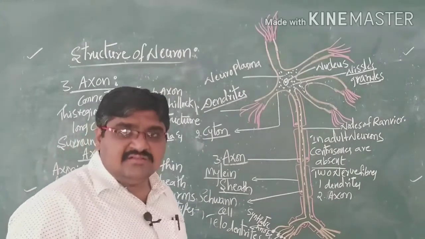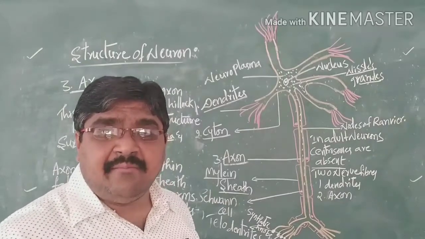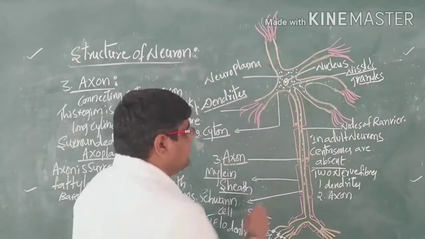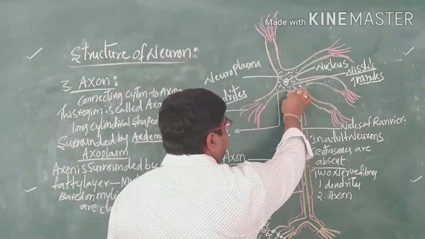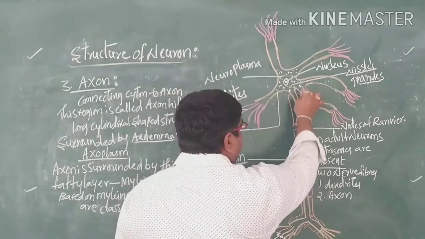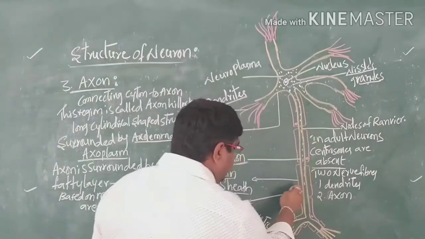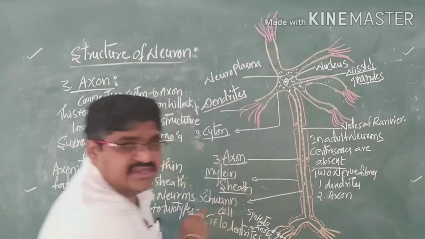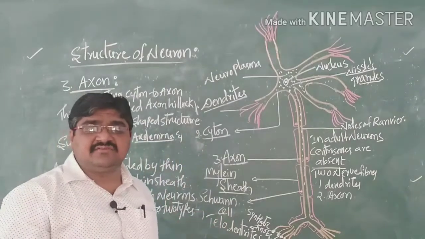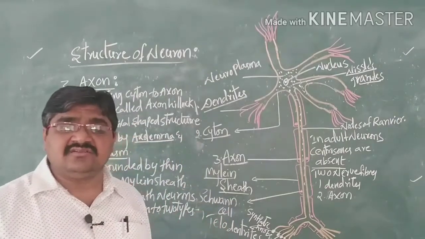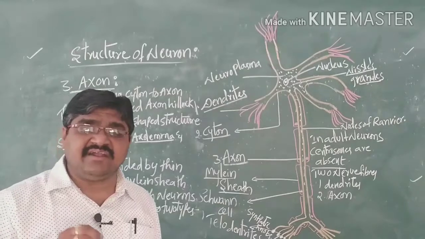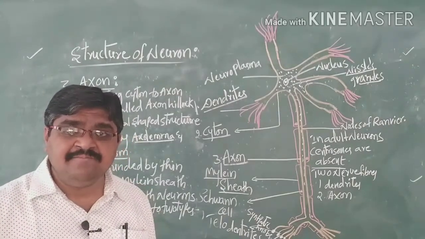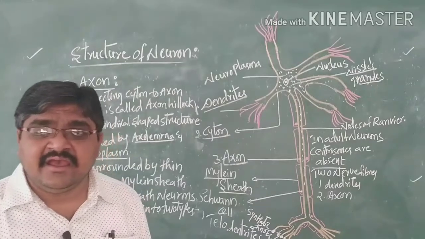So based on the presence of the myelin sheath, which is a thin fatty coated layer, the neurons are classified into two types. One is myelinated neurons and the second one is non-myelinated neurons.